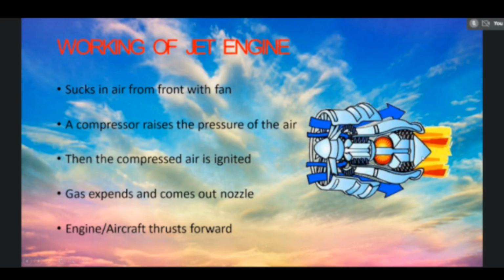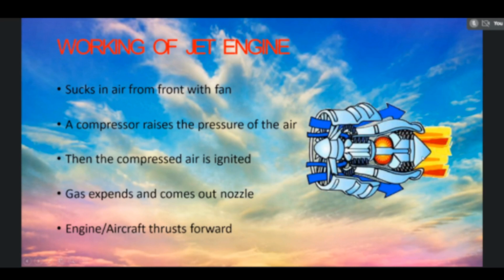First one is the air intake, that is, the diffuser, which is used to increase the atmospheric air pressure by using this geometrical variation. Then the second part is the compressor. The compressor will be used to increase the pressure of the air very much. So high pressure air is developed by using this compressor. The type of compressor may be an axial flow compressor.